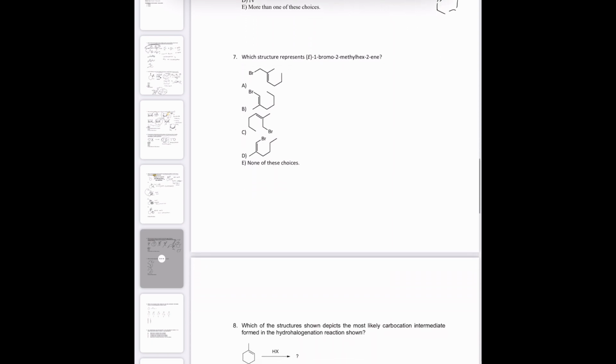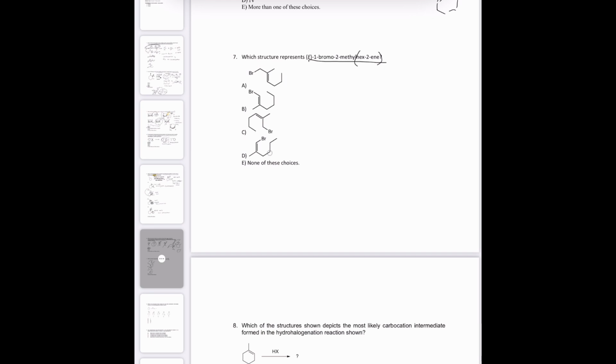Okay, which structure represents E, 1-bromo, 2-methyl-cyclohexene? So I always start by finding hexene. Let's see, 1, 2, 3, 4, 5, 6. 1, 2, 3, 4, 5, 6. 1, 2, 3, 4, 5, 6, and 1, 2, 3, 4, 5, 6. Okay, so can't eliminate any based on that. This is messy, so I'm going to erase it.